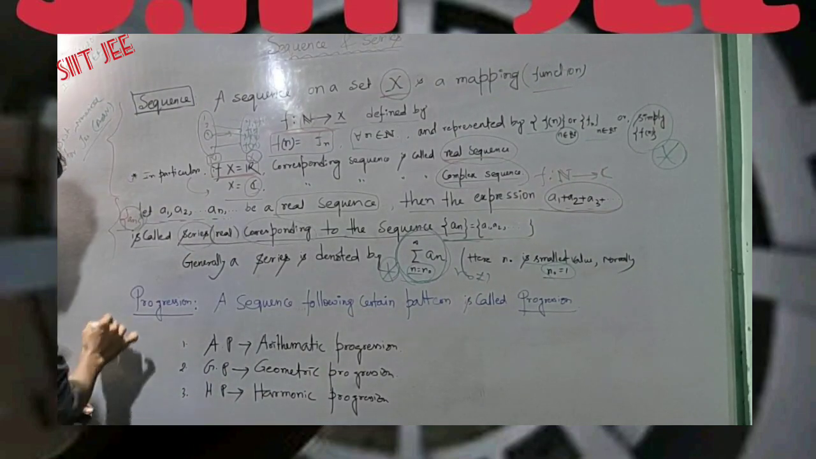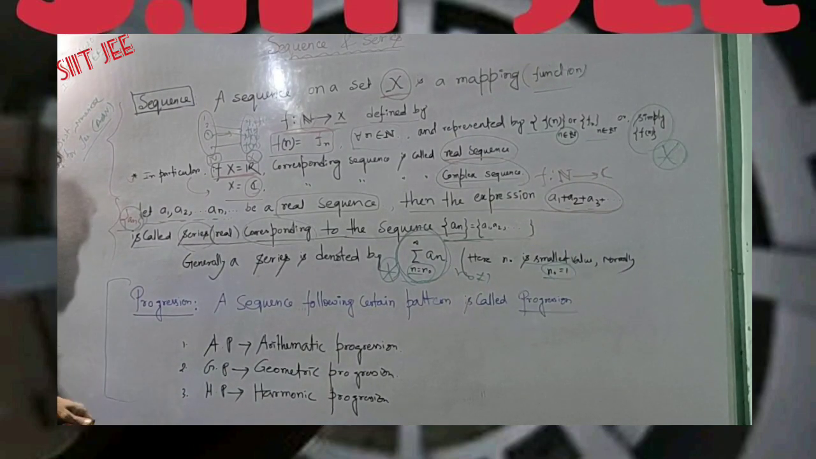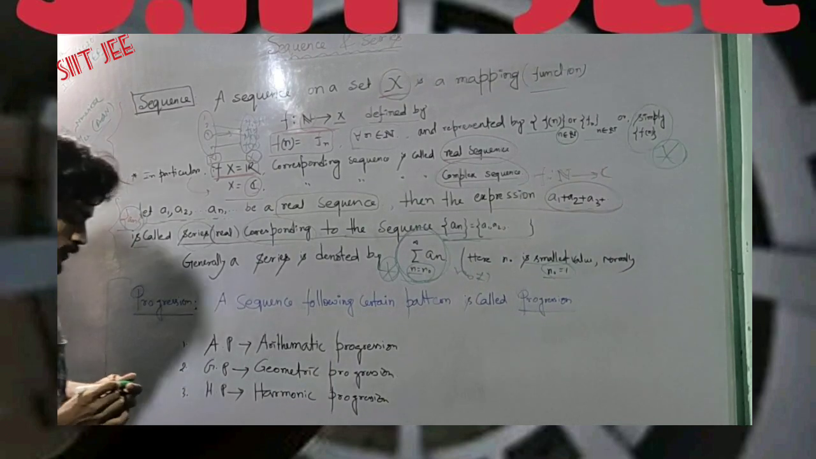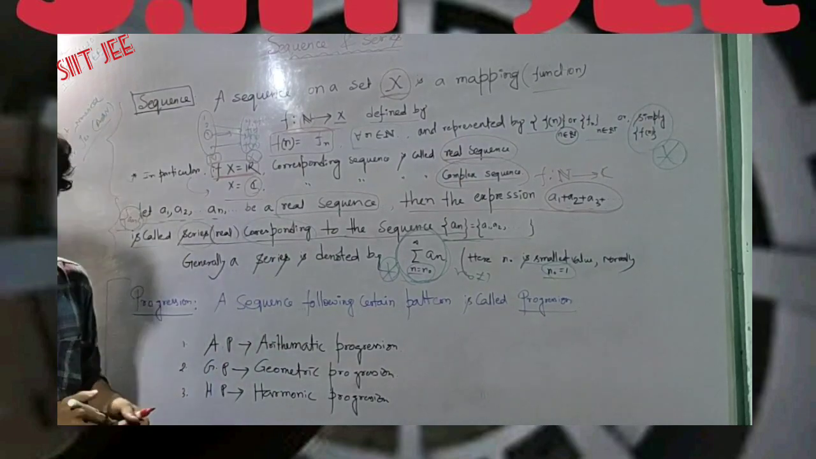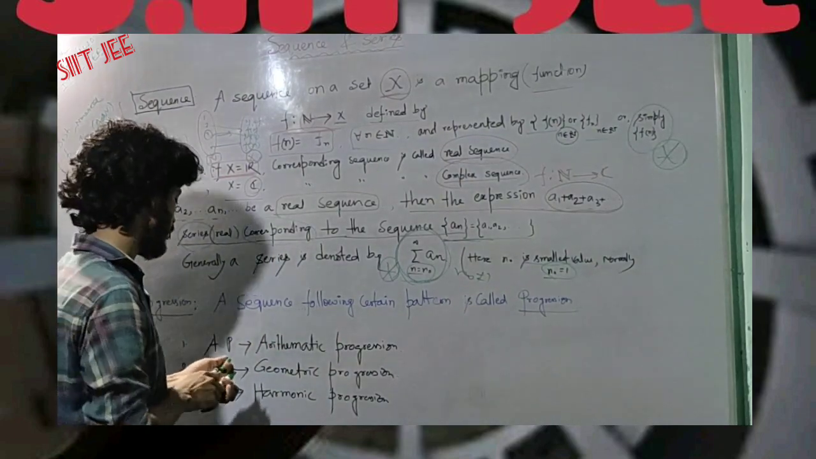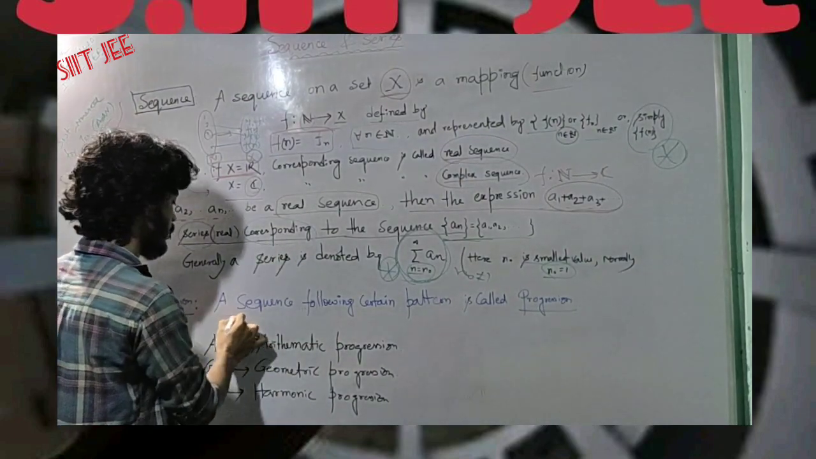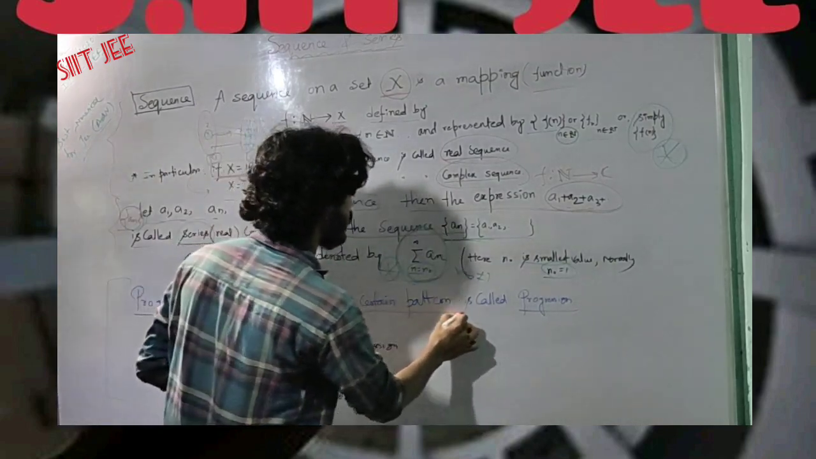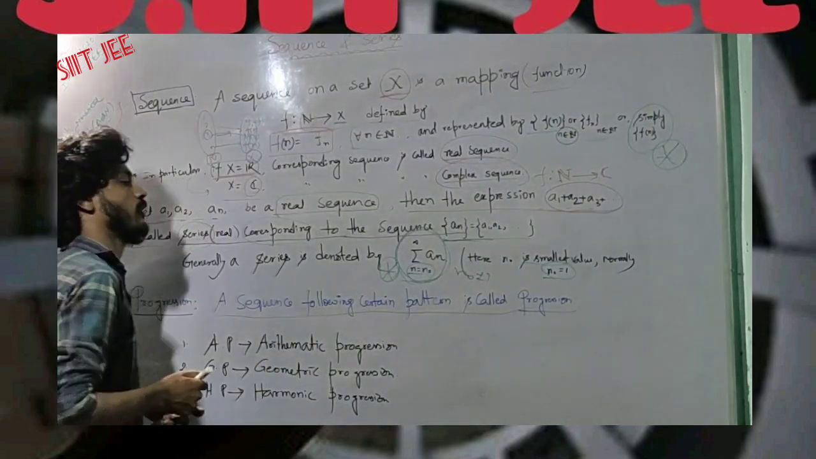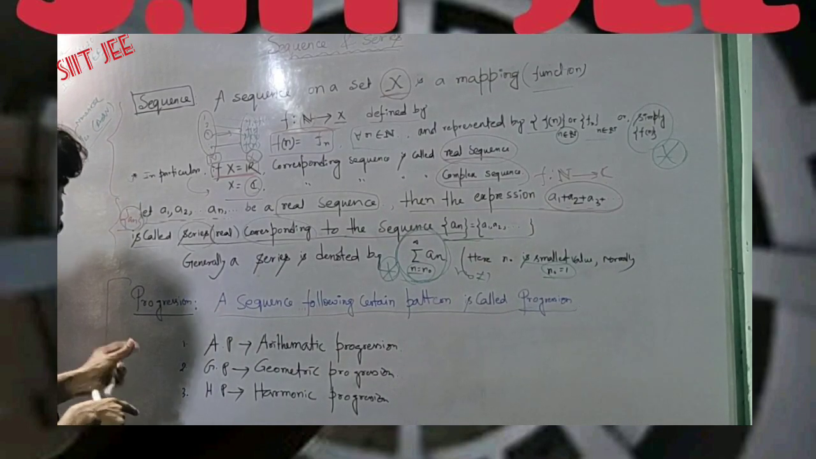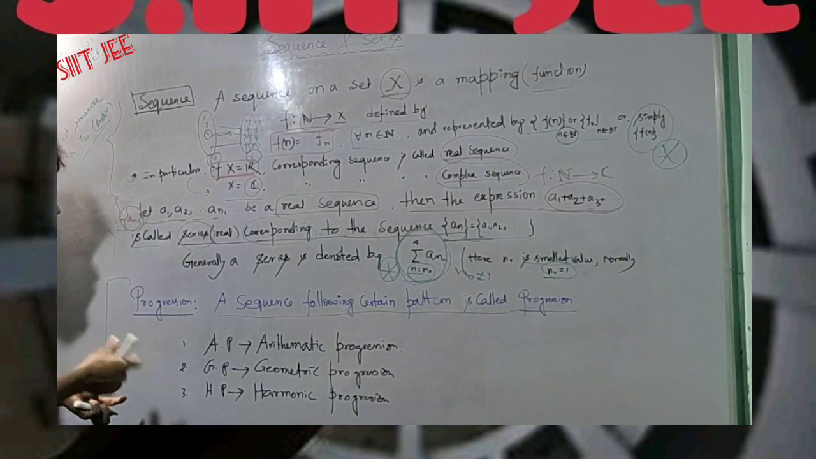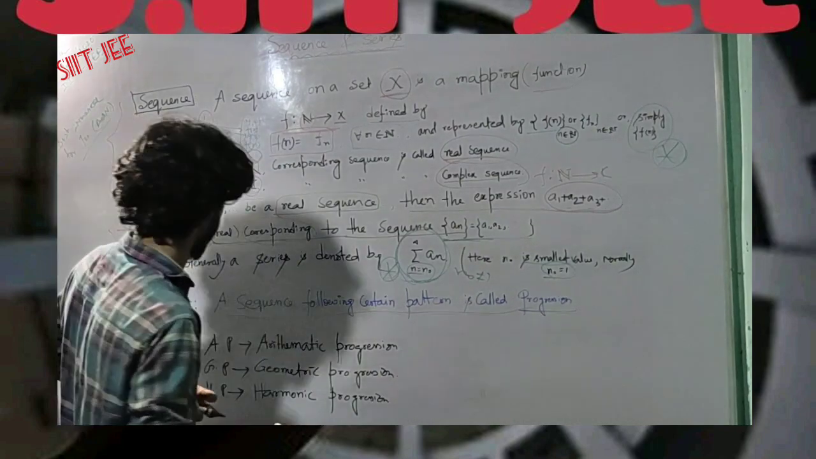So now let's start another topic, progression. So what is progression? Progression is nothing but one kind of sequence having some pattern. Here it is stated like that: a sequence following a certain pattern is called progression. So when we modify a sequence in such a way that it has a pattern, it is called progression.